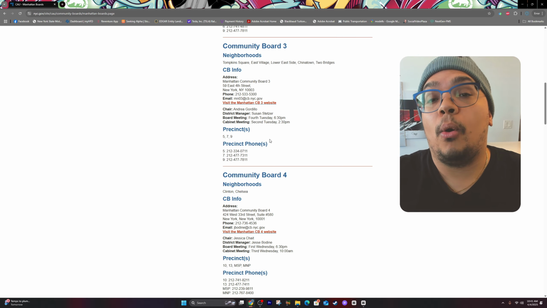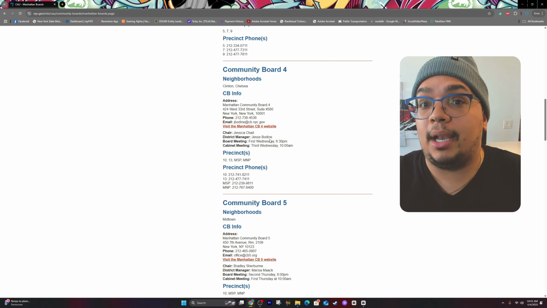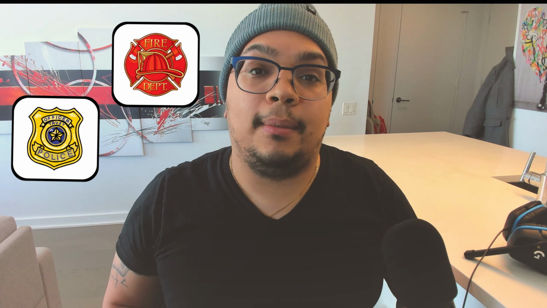Preferences are the second group to get filled. Preferences include people in the community boards, which are applicants who live in the current neighborhood where the building is located, or just within the same community board as the building itself. They are also made up of municipal employees. These are people like police, fire departments, teachers, sanitation, anybody who actually works for the city of New York.